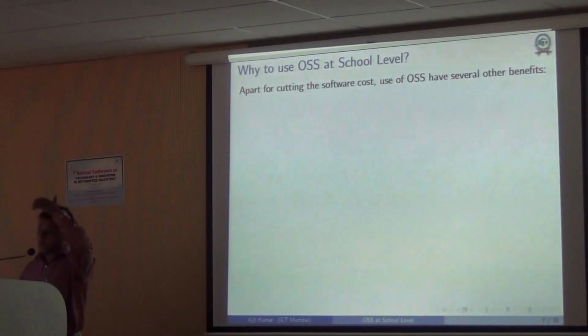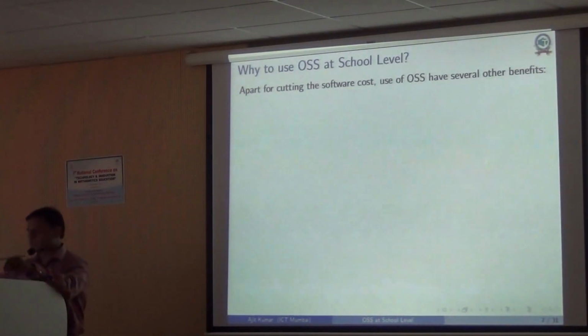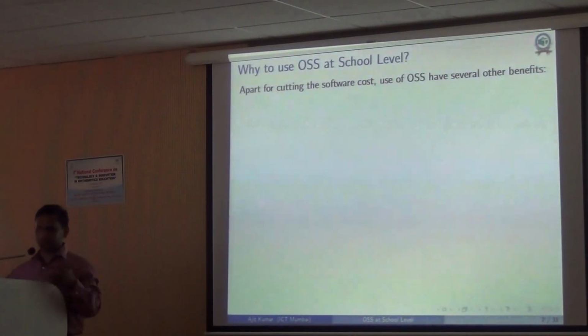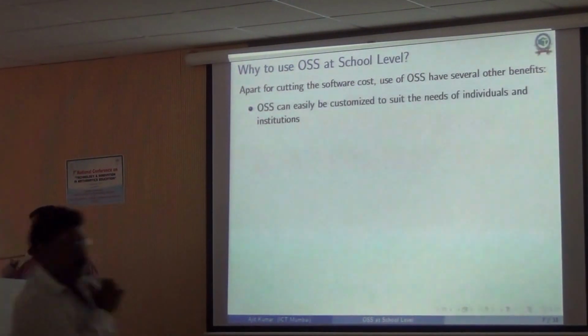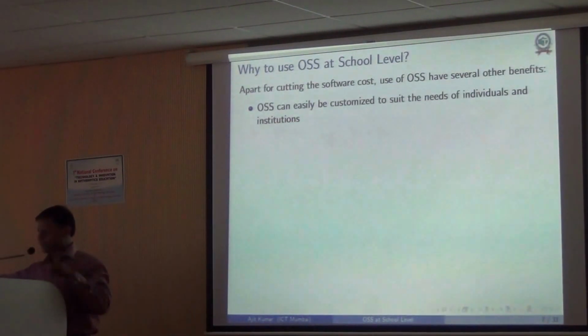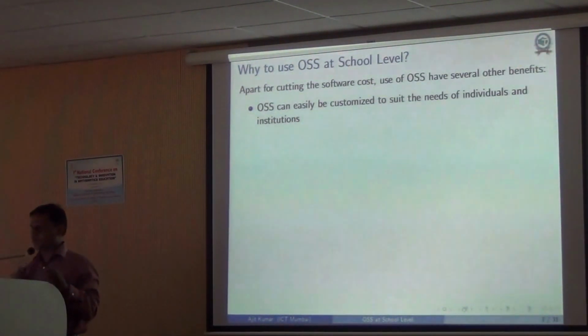So why should one use only this kind of open source software at school level? Of course, all of us know that, especially in India, there are still a lot of constraints. Many schools do not have proper infrastructure. They may have maybe a lab, but they may not have computers. They may have computers, but may not have money to buy software, etc. Right? So if one uses this kind of software, some of the problems can be taken care of. I'm not saying that everything will be solved by this.